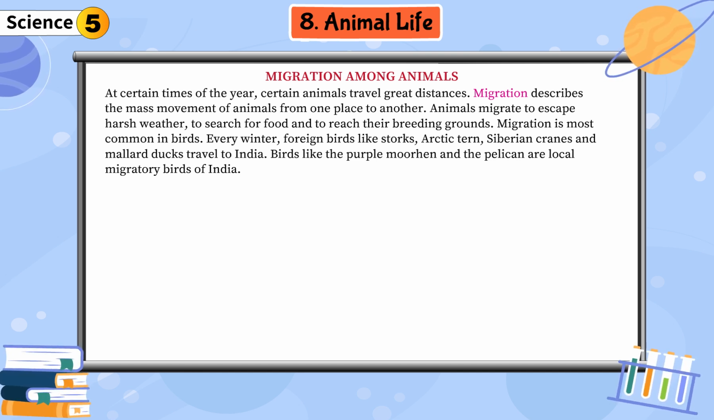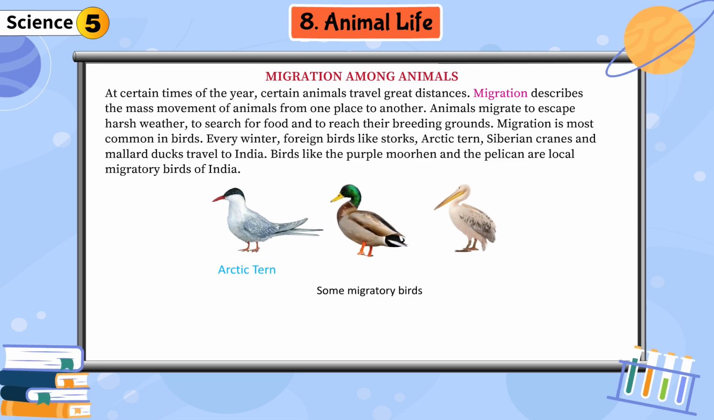Every winter, foreign birds like storks, Arctic tern, Siberian cranes and mallard ducks travel to India. Birds like the purple moorhen and the pelican are local migratory birds of India. Arctic tern, mallard duck, pelican.